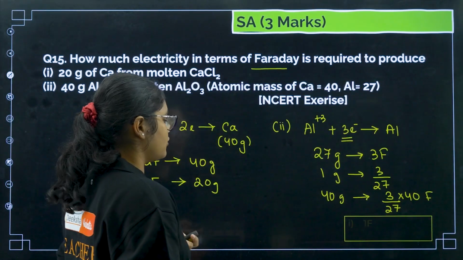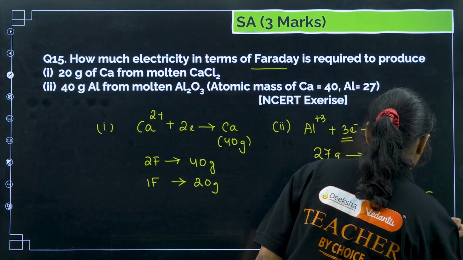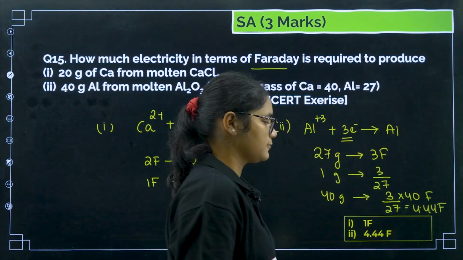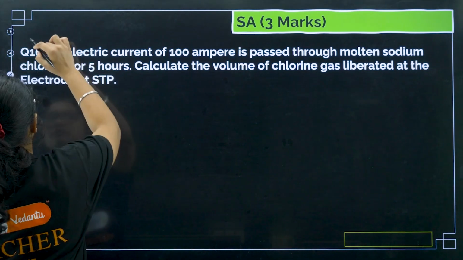Okay, so now if you solve this, you will be getting 1 Faraday and this one will be 4.44 Faraday. Okay, now let us go to the last question. This is an important question again.